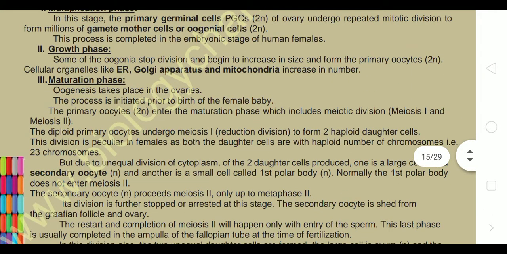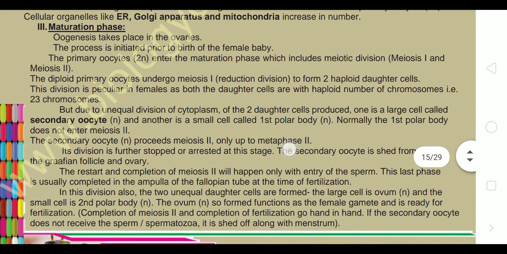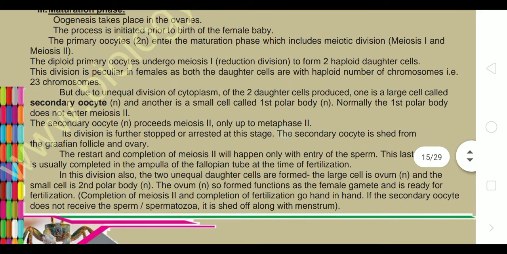Important phase, the maturation phase, where oogenesis takes place in the ovaries. The process is initiated prior to birth of the female baby, and the primary oocytes, which are diploid in nature, enter the maturation phase, which includes the meiotic divisions, that is meiosis 1 and meiosis 2. The diploid primary oocyte undergoes meiosis 1, that is reduction division, to form two haploid daughter cells.